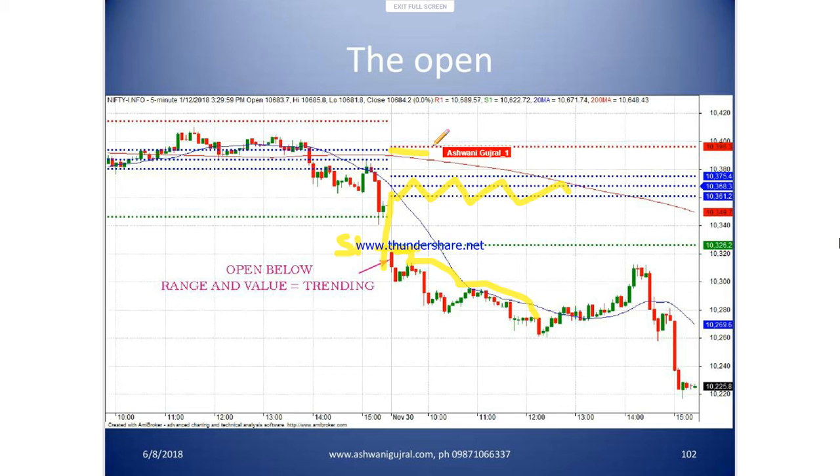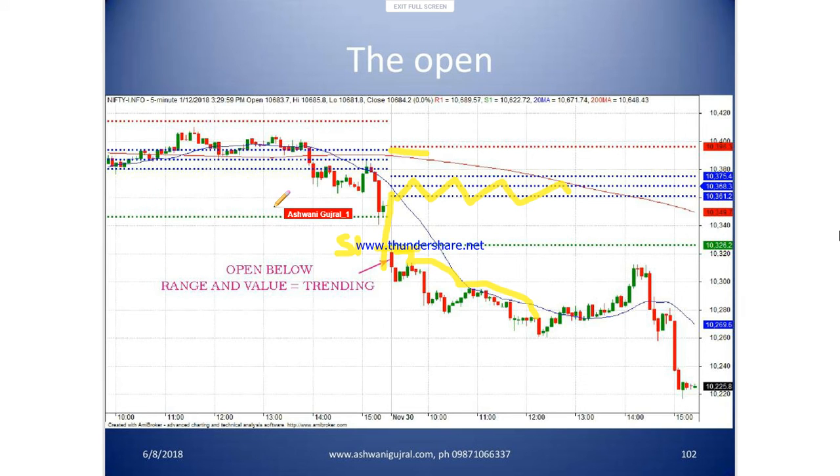So lesson number 1 of open is, if the market is opening below S1 or above R1 and previous day is a range bound session, low volatility session, the odds of trending have become high and you should chase the market, which means sell below S1. Okay.